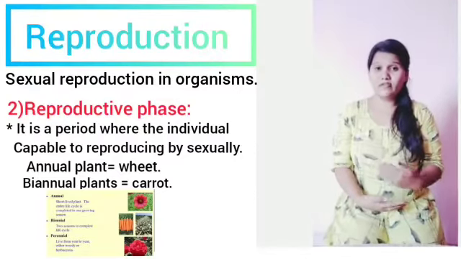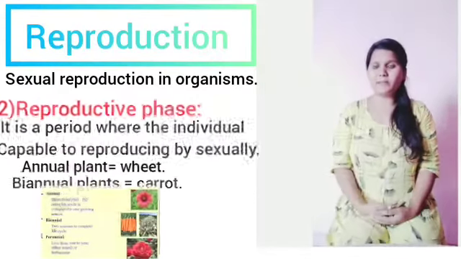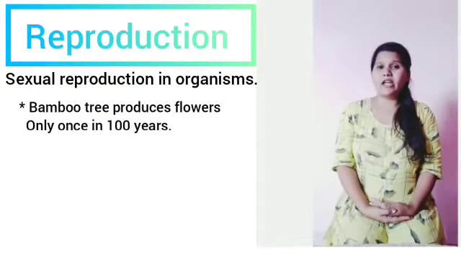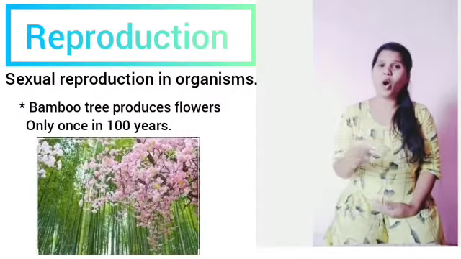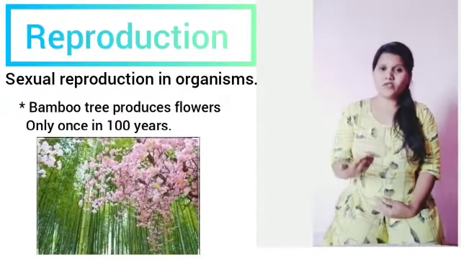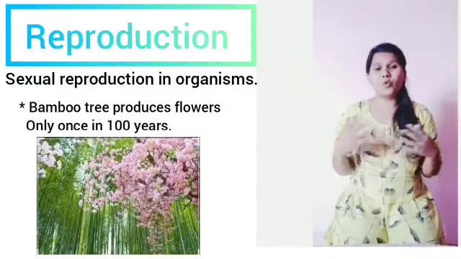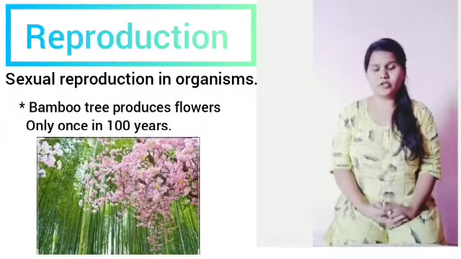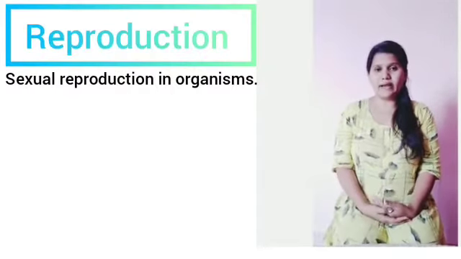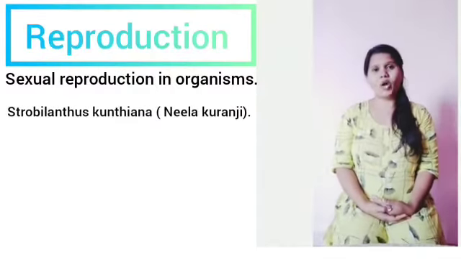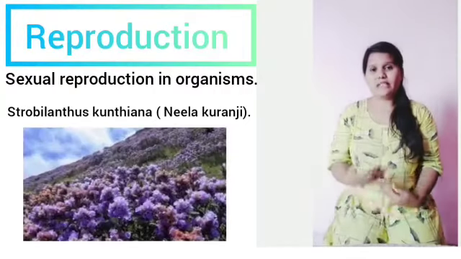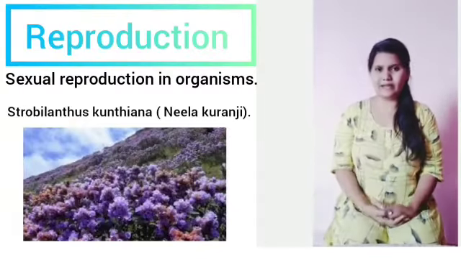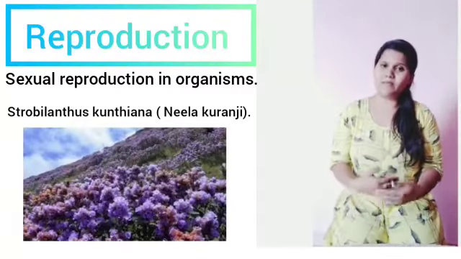Some interesting facts: the bamboo tree flowers once in 50 or 100 years. It produces flowers and numerous fruits, and then it dies off. One more plant similar to bamboo is Strobilanthes kunthiana, which we call Neelakurunji. This plant also produces flowers only once in 12 years. This is how the plants breed.